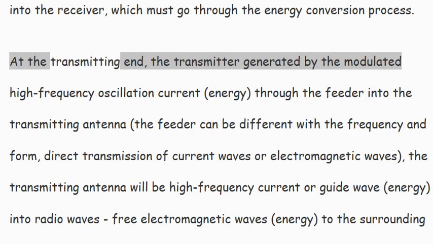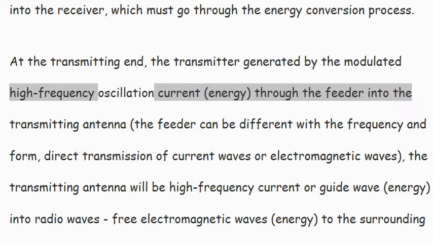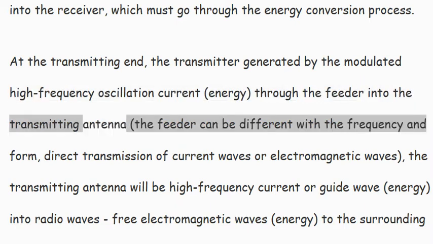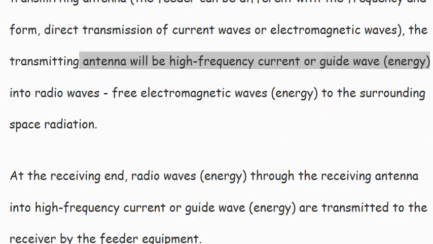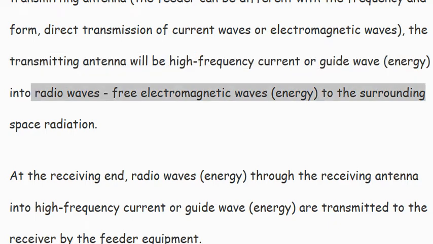At the transmitting end, the modulated high-frequency oscillation current energy generated by the transmitter is fed through the feeder into the transmitting antenna. The feeder can differ with the frequency and form, transmitting current waves or electromagnetic waves directly. The transmitting antenna converts the high-frequency current or guided wave energy into free electromagnetic wave energy and radiates it into the surrounding space.